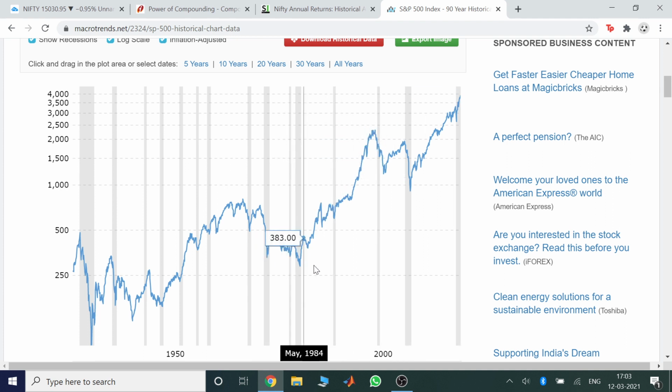This period you see right here was the bull run for the S&P 500 from 1982 to the 2000s. This is where all the greatest investors emerged from. You have your Warren Buffett, Peter Lynch, Rakesh Jhunjhunwala, Radhakrishnan Damani. All these investors were invested in the market in this bull run. That is where they made a lot of their money, and their capital increased by 50 times, 100 times, and this is where the power of compounding mainly came into place.